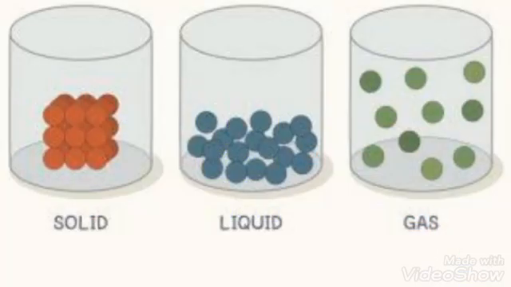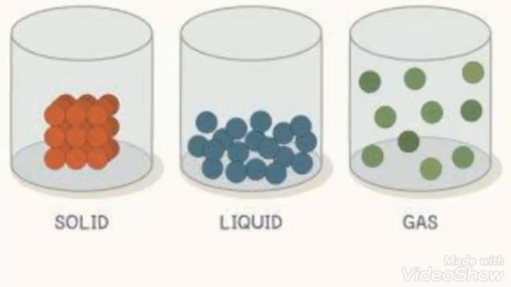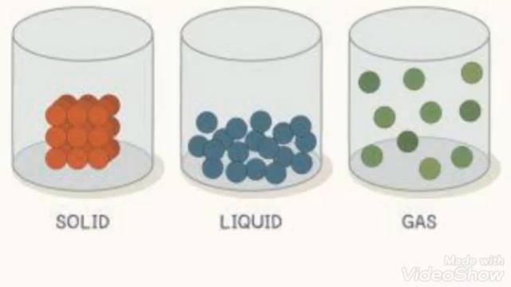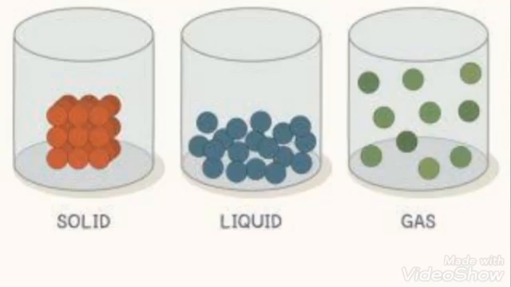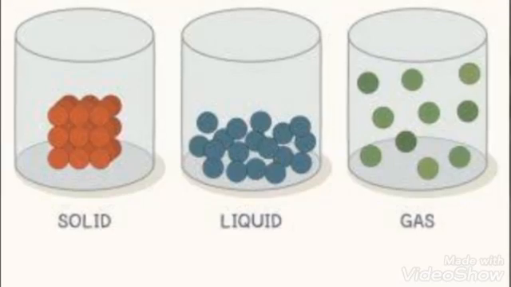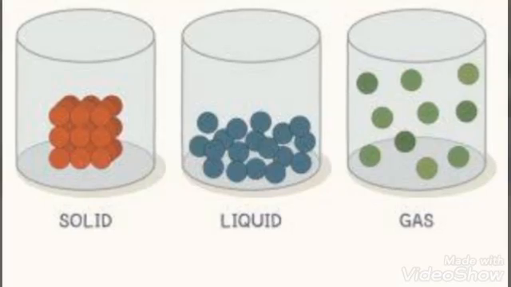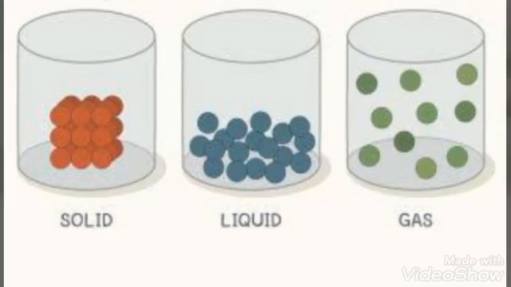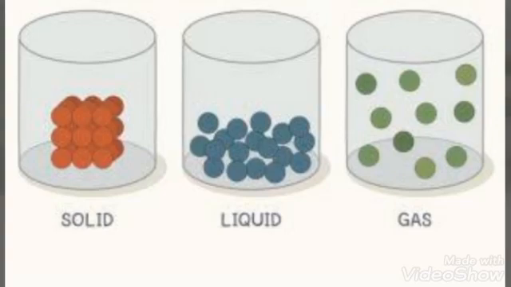Before getting to compounds in solid, liquid and gaseous state, we'll see the properties of those. Solids have definite shape, cannot be compressed, and atoms are tightly packed. Liquids take the shape of the container, can be compressed to a certain extent, and they are loosely packed. Gases have no definite shape, can be compressed, and atoms are very loosely packed.